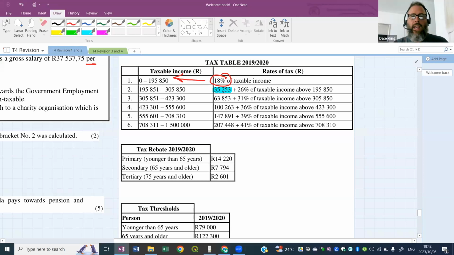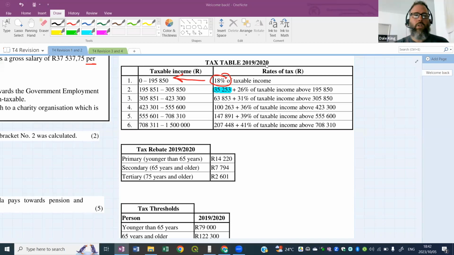And then 26% of this maximum value there should give us the next one, which is 63,853. So what they're doing is they're putting the maximum tax from each bracket as a starting point for the next bracket down.